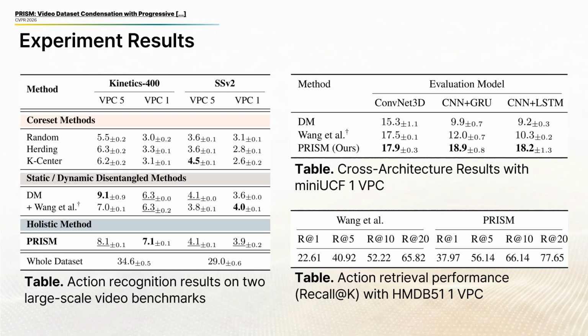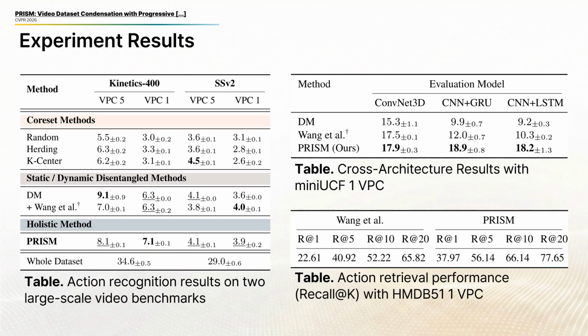We also evaluate PRISM on large-scale benchmarks, Kinetics-400 and Something-Something V2. PRISM achieves the best or second best results in nearly every setting and the top score at the most aggressive compression of 1 video per class. For cross-architecture generalization, we train condensed data with 1 backbone and evaluate on 3 others. PRISM transfers much better than baselines because optimizing only sparse keyframes reduces overfitting to a specific backbone's inductive bias.